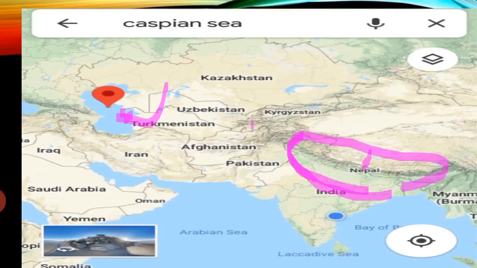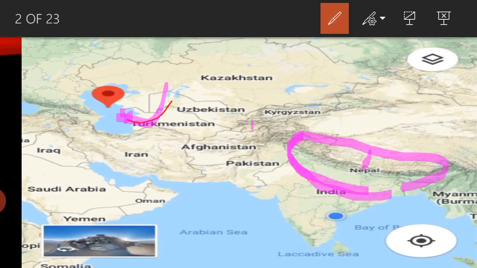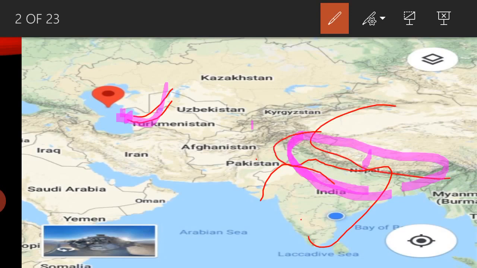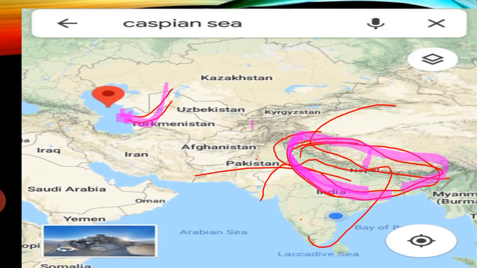Okay, then let's see the concept. This is the Caspian Sea, you can Google it. This is the Indian subcontinent plate, and this is the Eurasian plate. Now we know how the Himalayas are formed. The Himalayas are the proof for the Tethys before. Here is the Tethys, and the proof is the Himalayas. So the answer is the Tethys.